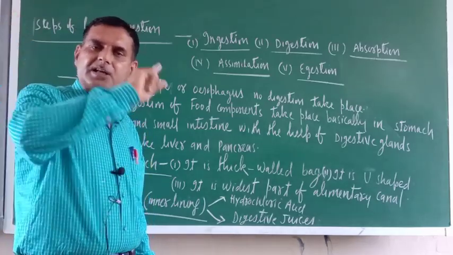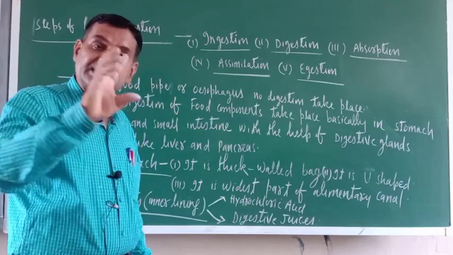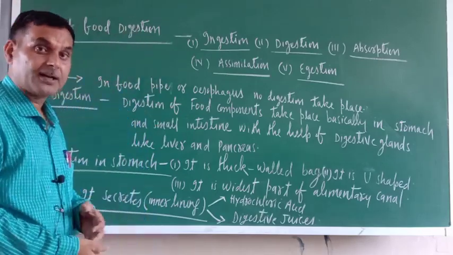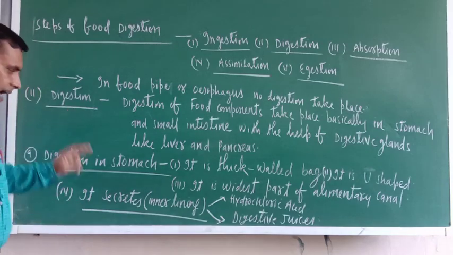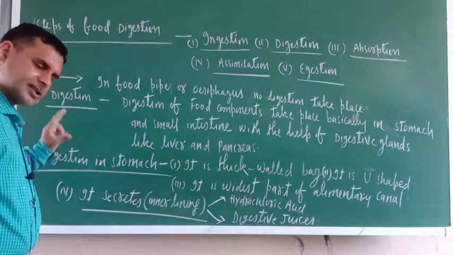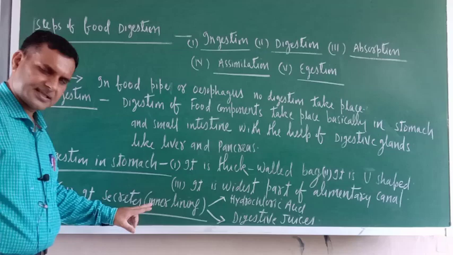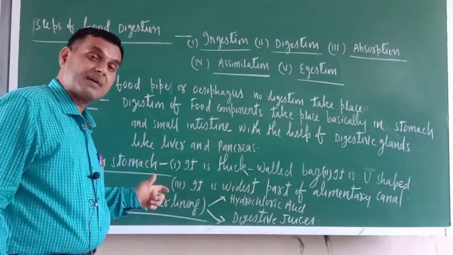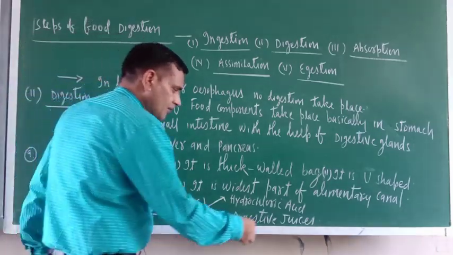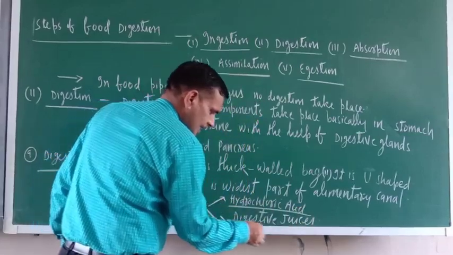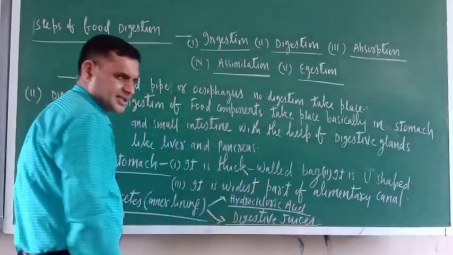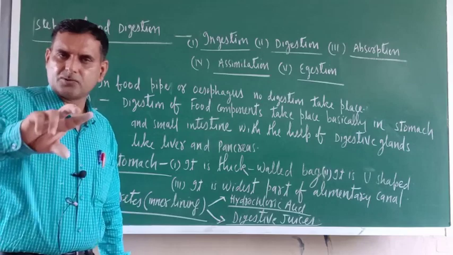Inside the stomach there is an inner lining called mucus. The inner lining of the stomach secretes two things: first the hydrochloric acid and second the digestive juices.